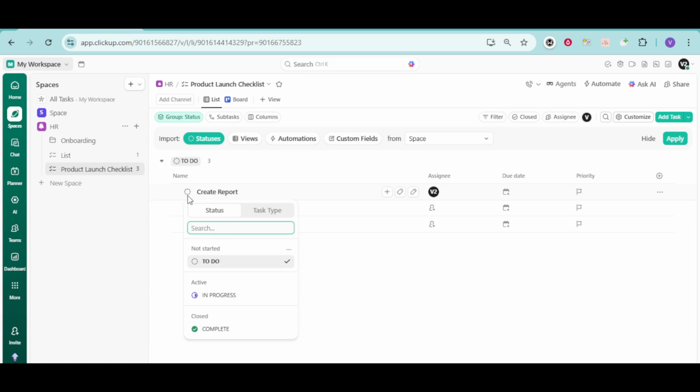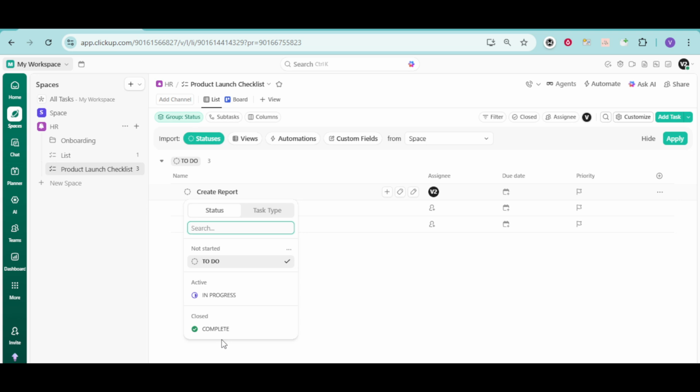After clicking the checkbox, make sure the task's status is set to a completed state. In many setups, clicking the checkbox will automatically switch the task to a complete status, but in some workflows, you might have multiple custom statuses like in progress, review, or done. In those cases, you may see a status field or a drop-down that you can adjust. Choose the complete status for that task. This is usually labeled something like complete, done, or another term your team uses to represent a finished item.